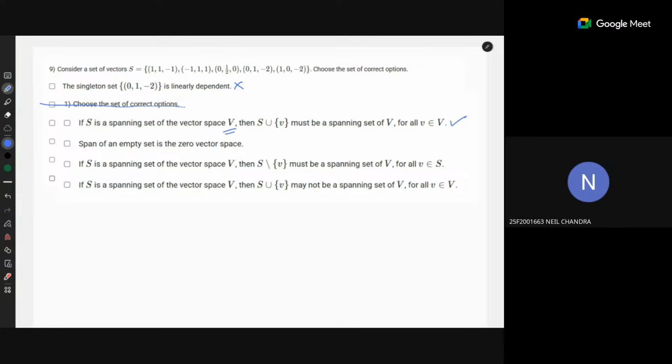Someone said, if S is proved to be a spanning set, it is a spanning set of vector space V. What does it mean? It is just the set of vectors we are picking up from the vector space V on which we are applying the span, the set of all possible linear combinations. What is the span? Span will be a subspace of the vector space V. So S is the spanning set of the vector space. What does this line mean? It means that if you take the span of the vectors in the spanning set, it gives you vector space V. That is what it says.